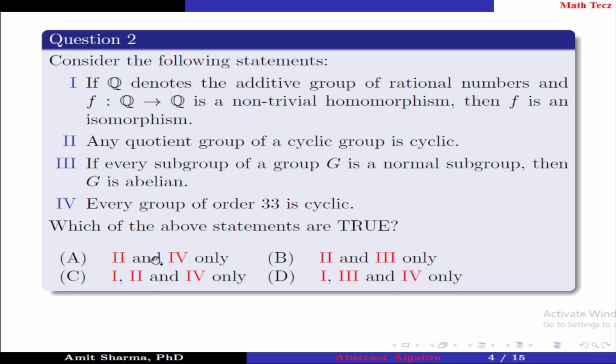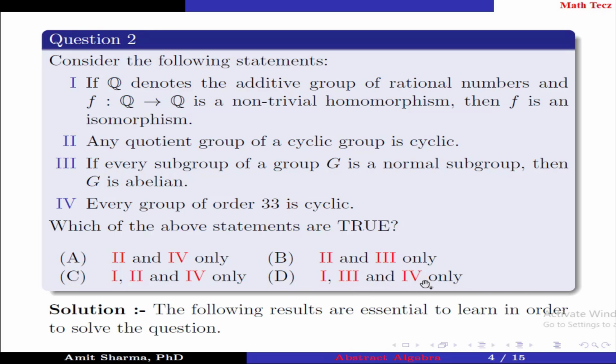Option A, 2 and 4. Option B, 2 and 3 only. Option C, 1, 2 and 4 only. Option D, 1, 3 and 4 only. The following results are essential to learn in order to solve the question.